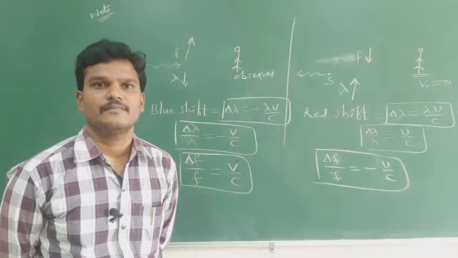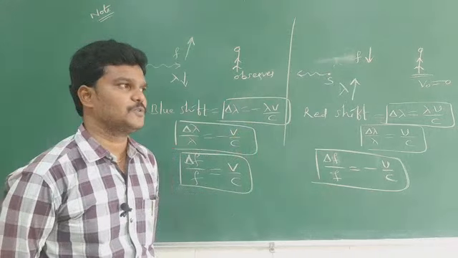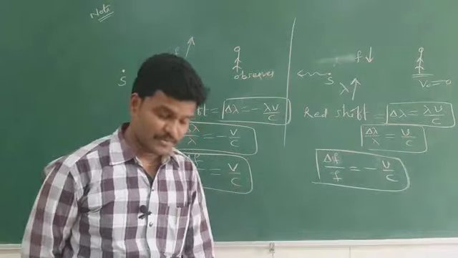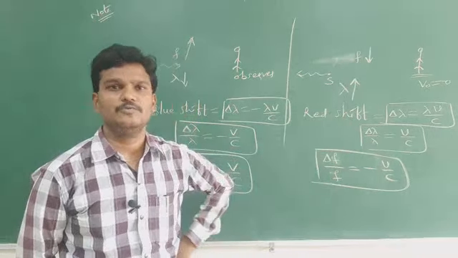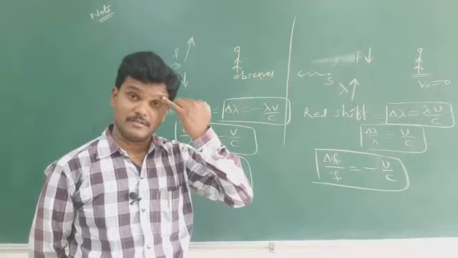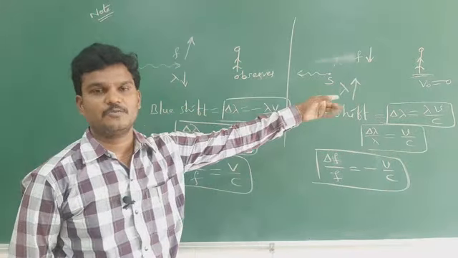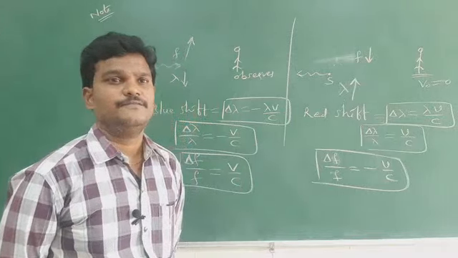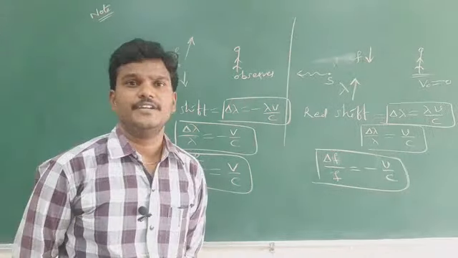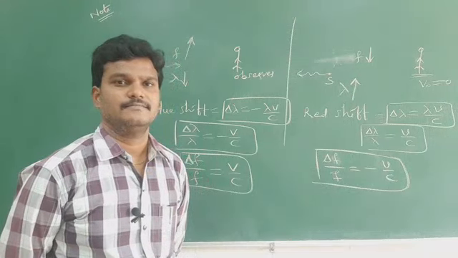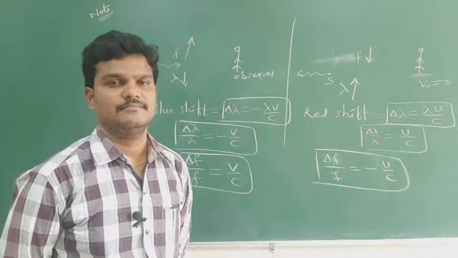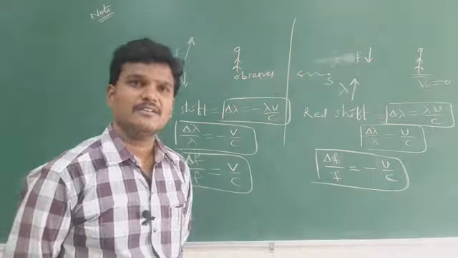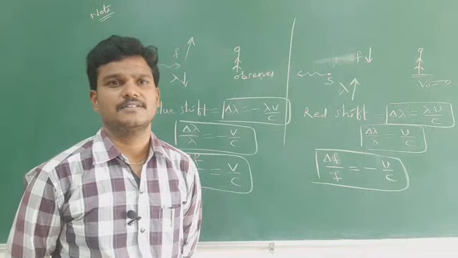Red shift: if the source of light is moving away from the observer, then the frequency of the light received by the observer decreases and the wavelength of the wave increases.